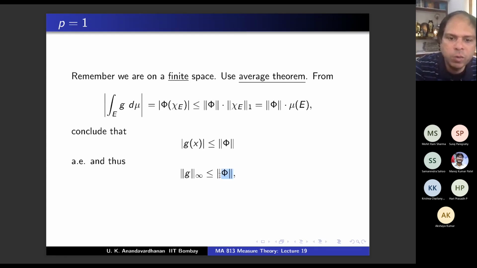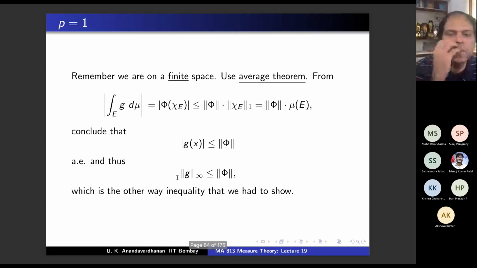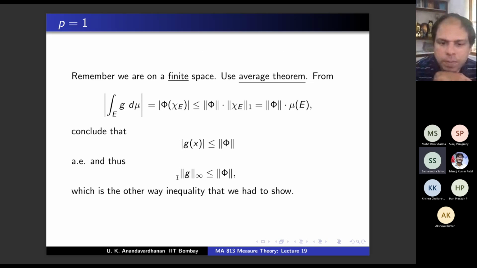Norm of phi is greater than or equal to q norm of g. So everything is done in this case, right? P equal to 1. Do you agree? Nothing else is to be shown. Everything is done when p equal to 1. Yes. Because phi equal to phi g is already taken care of because q is infinity. And now we are showing q norm of g is less than or equal to norm of phi, which is norm of phi g. And in general, by Holder, norm of phi g is less than or equal to q norm of g. So everything is done for p equal to 1.